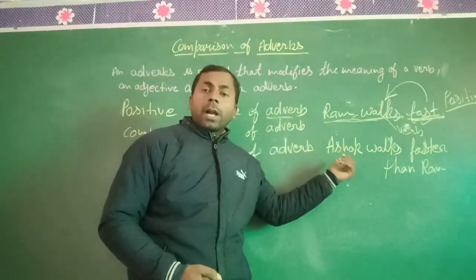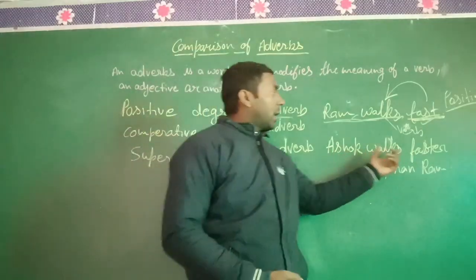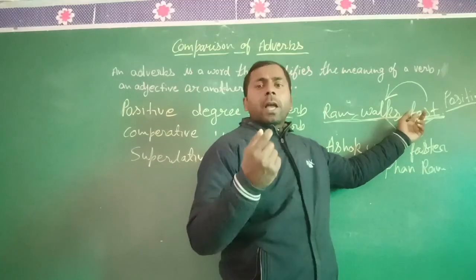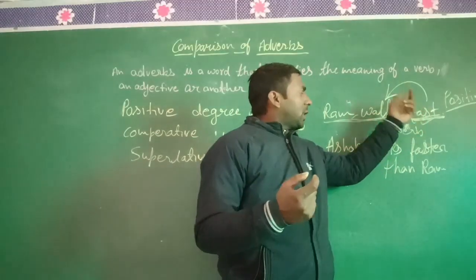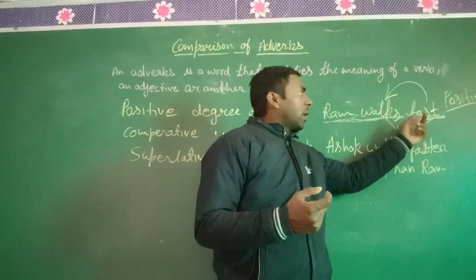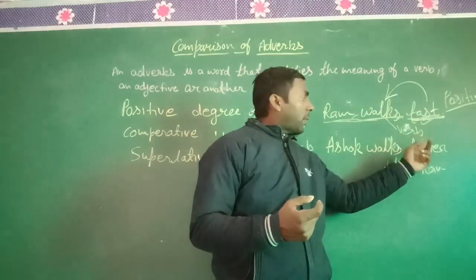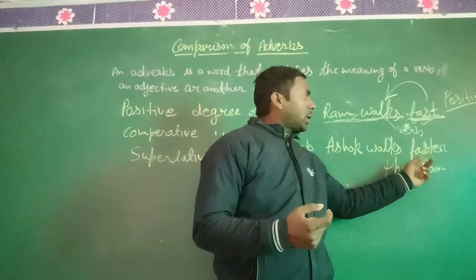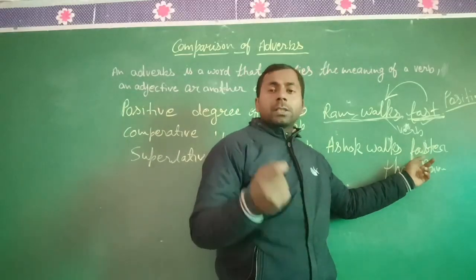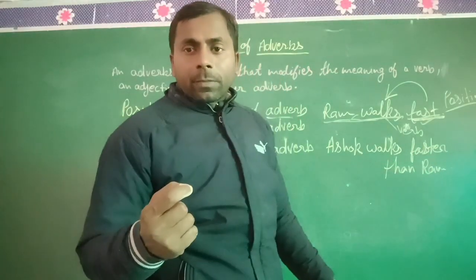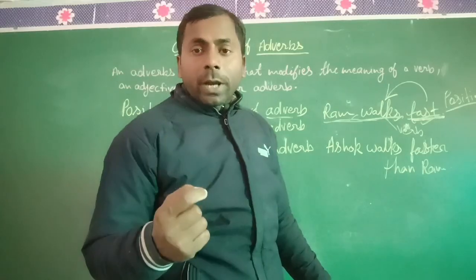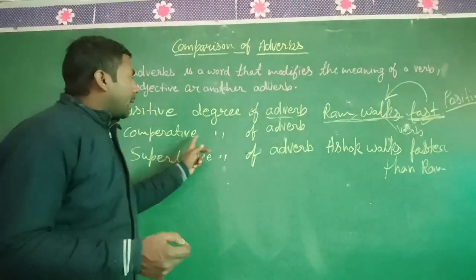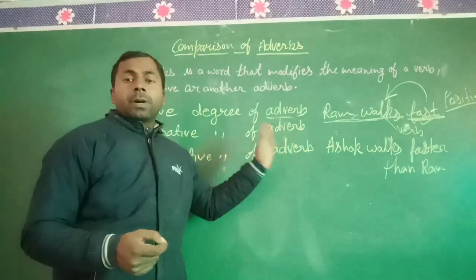For example, fast is the adverb, and in the second sentence fast changes into faster. So faster is the adverb, and it is the comparative degree of adverb.